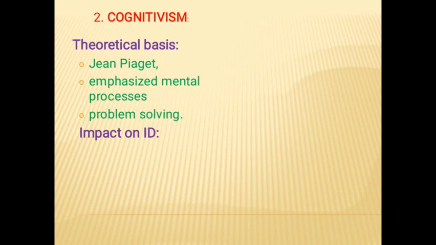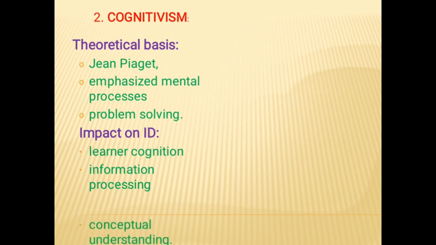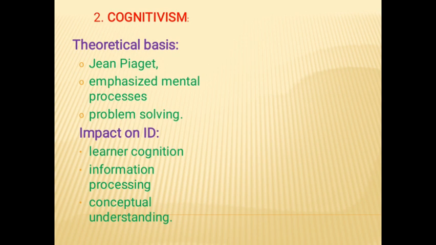Now, the impact on instructional design of cognitivism shifted focus to learner cognition, information processing, and conceptual understanding. ID models incorporated cognitive principles, encouraging active engagement and critical thinking among learners.